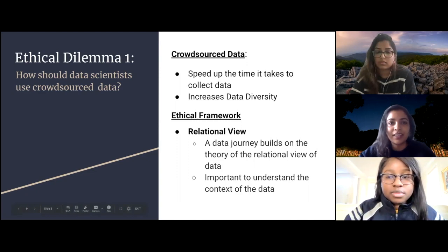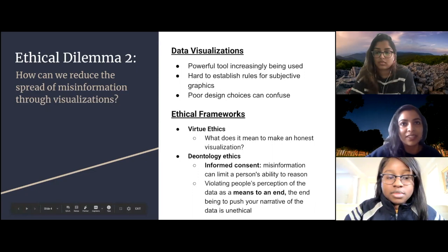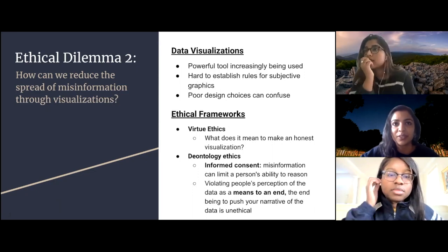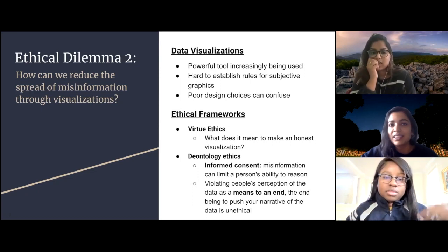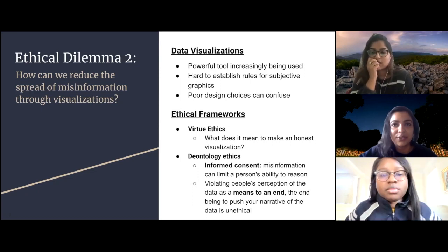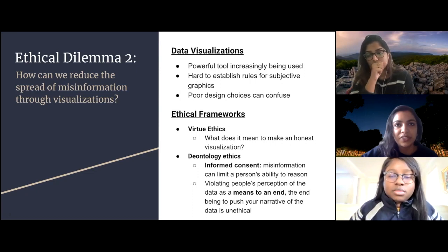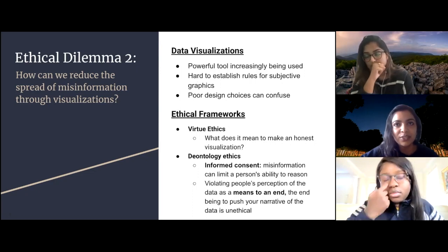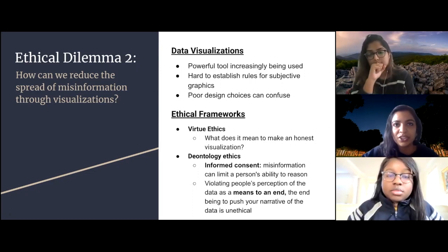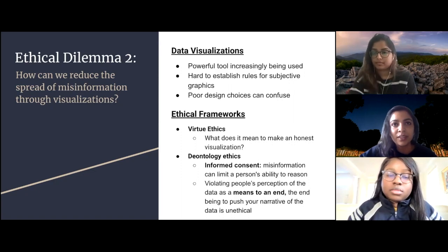Our second dilemma involves investigating ways of reducing the spread of misinformation through data visualizations. With the rise of big data, we see increased use of data visualizations to communicate findings for a range of issues. The concept of data visualizations is not new, but new technology has made them easier than ever to create. Well-designed graphics can be a powerful tool of persuasion, communicating information that's often not possible through just text alone.